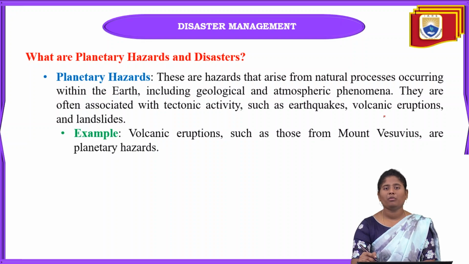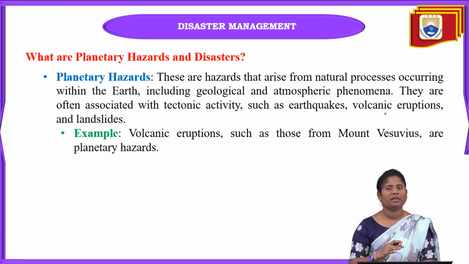Obviously we already know that earthquakes are caused by the displacement of the tectonic plates, and volcanic eruptions are also caused by this, and landslides can also occur due to tectonic plate displacement. Planetary hazards occur due to natural processes which are within the earth only.